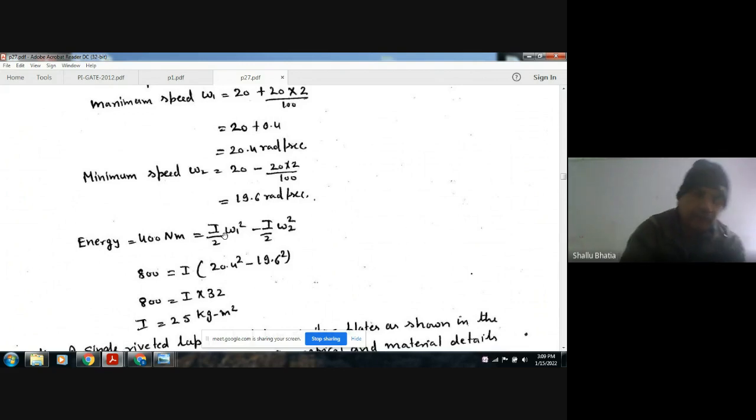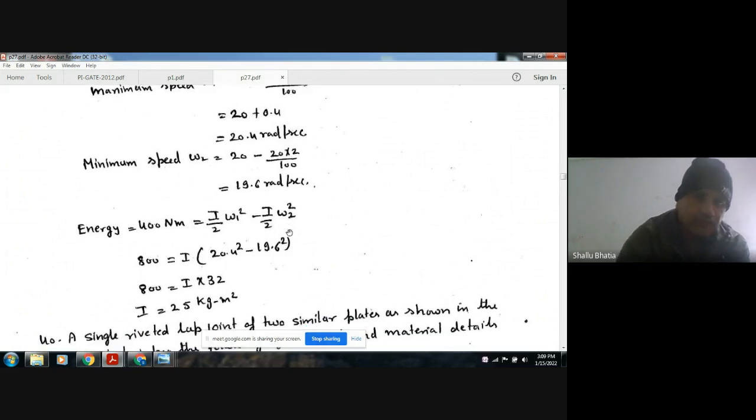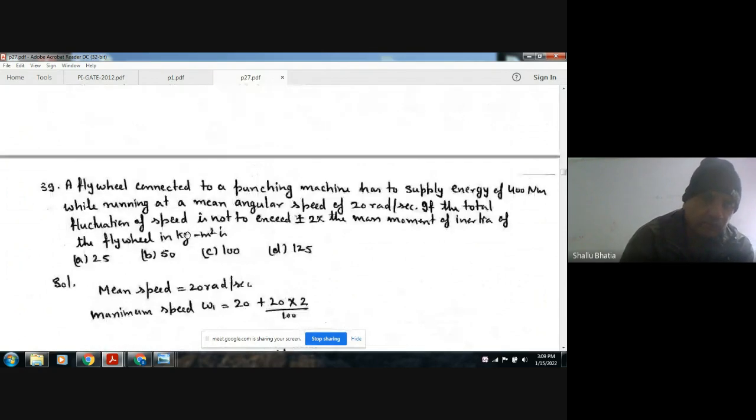Maximum energy is I by 2 omega 1 square minus I by 2 omega 2 square, so this is your fluctuation of energy.